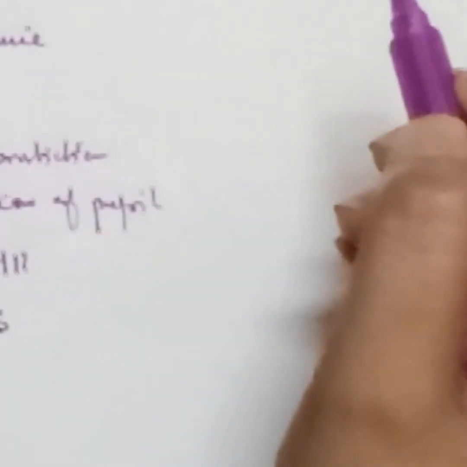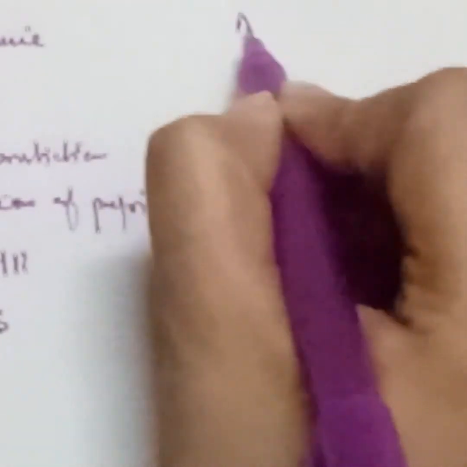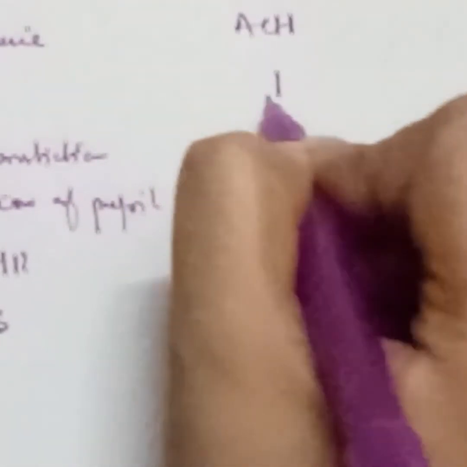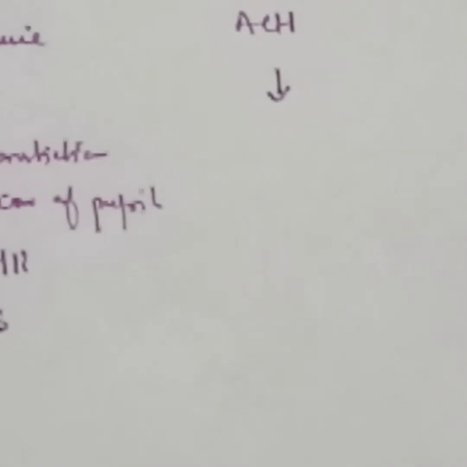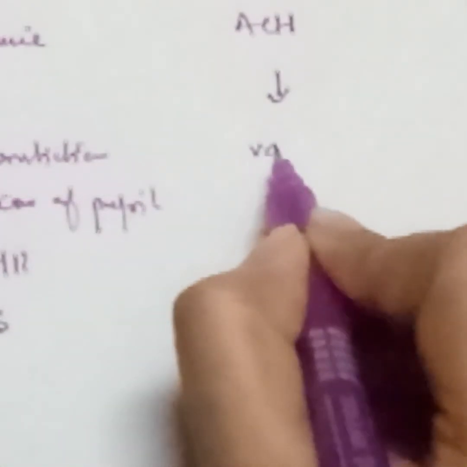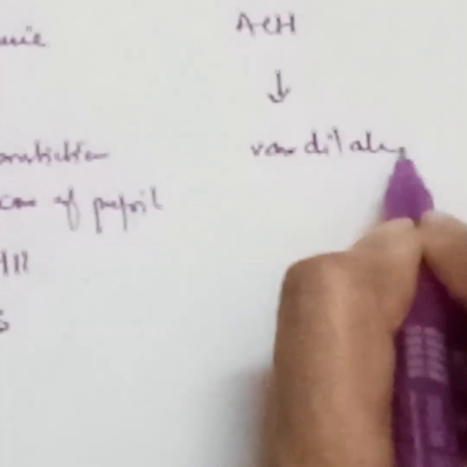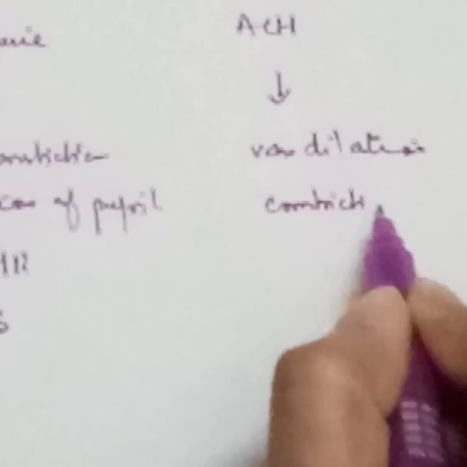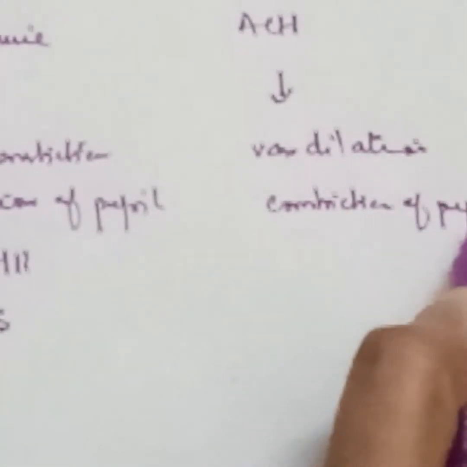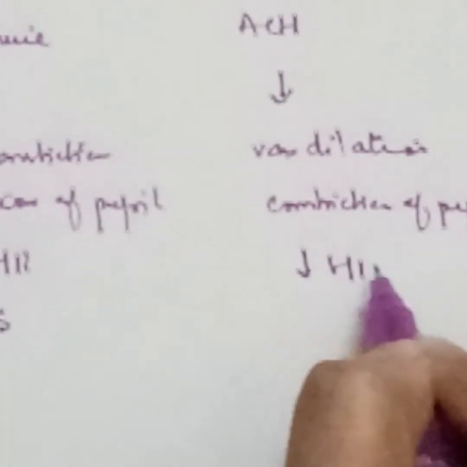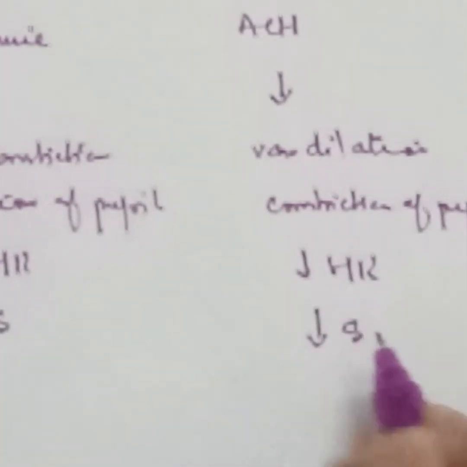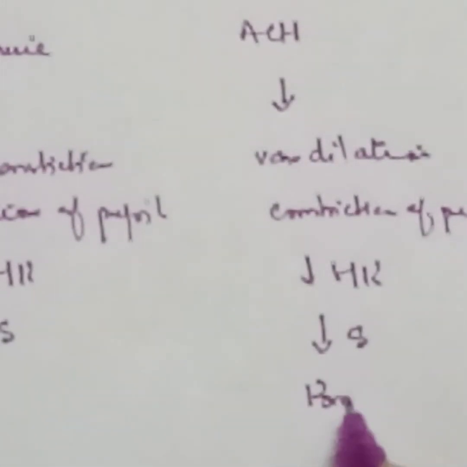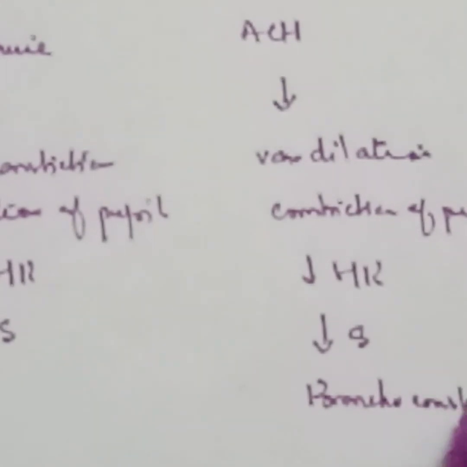The parasympathetic is characterized by the neuron which releases acetylcholine as its neurotransmitter, which works opposite to the sympathetic nervous system, in that it causes vasodilation, constriction of the pupil, decreased heart rate, decreased sweat. It causes bronchoconstriction, and epinephrine causes bronchodilation.